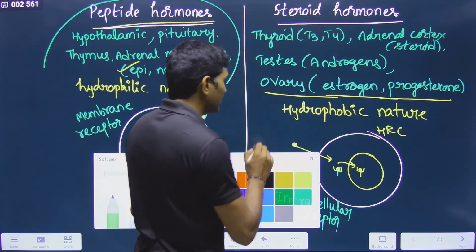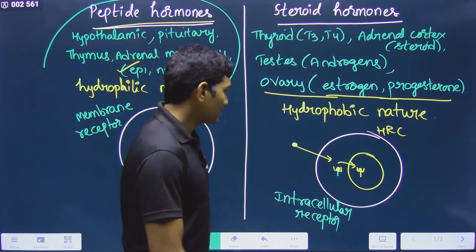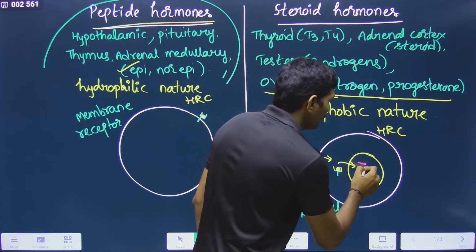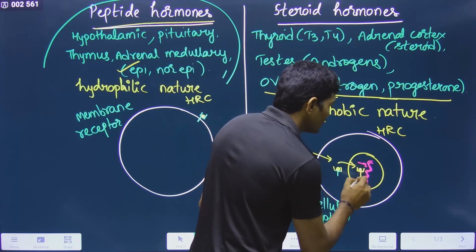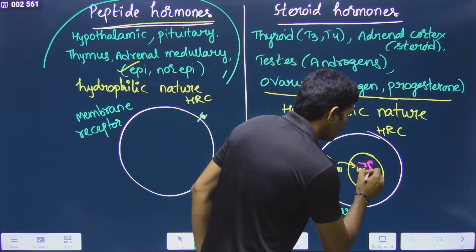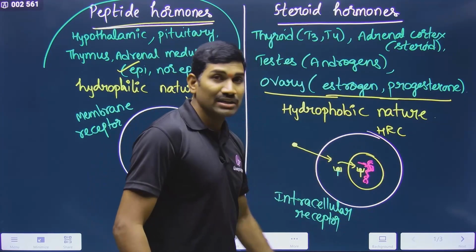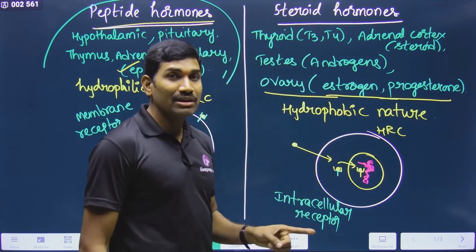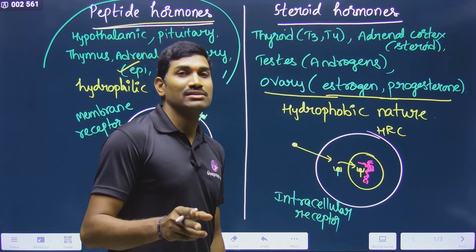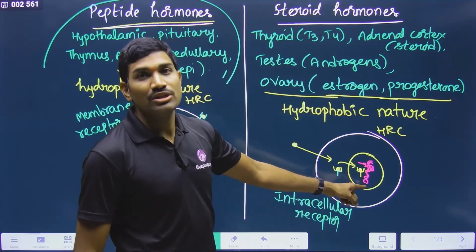Then what happens next is very important. First I will tell you this, which will be easy to understand. This hormone receptor complex will now interact with the DNA present inside the cell. In this DNA, there are some locations where the hormone receptor complex will interact, and I have covered this information under gene regulation in molecular basis of inheritance, when we studied the Lac operon concept.